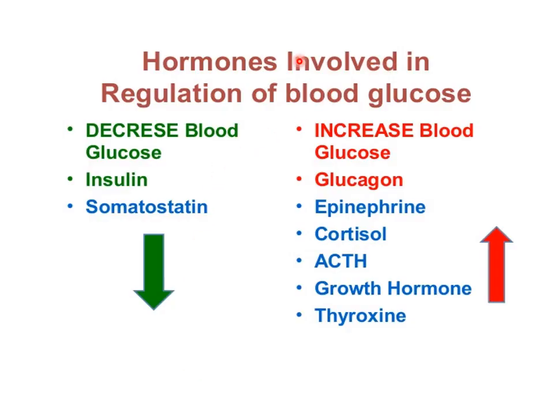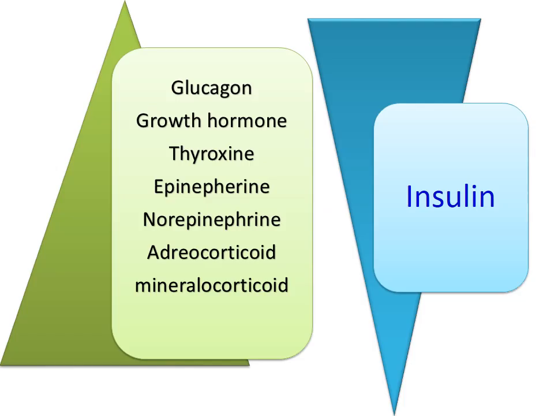Now we see the hormones involved in regulation of blood glucose. Those which decrease blood glucose are insulin and somatostatin. Those which increase blood glucose level are glucagon, epinephrine, cortisol, ACTH, growth hormone, thyroxine, and the adrenal corticoid hormones. These are all hormones which increase blood glucose level: growth hormone, glucagon, thyroxine, epinephrine, norepinephrine, adrenocorticoid, mineralocorticoid.